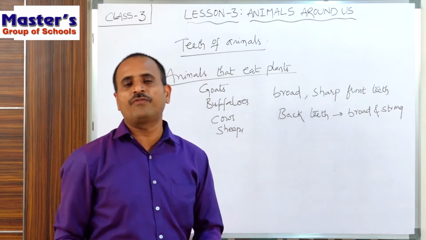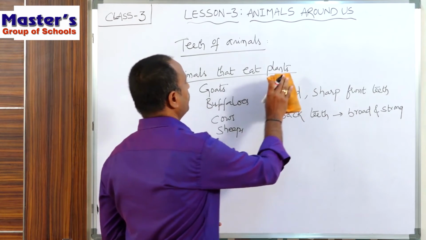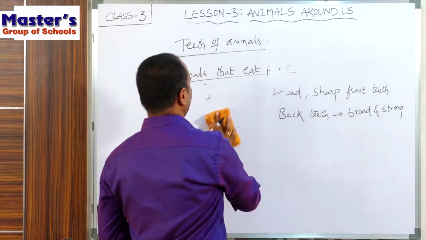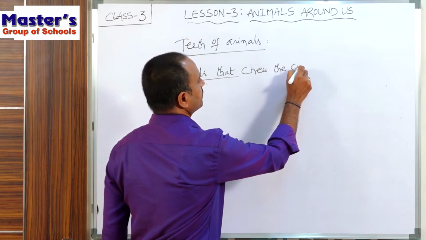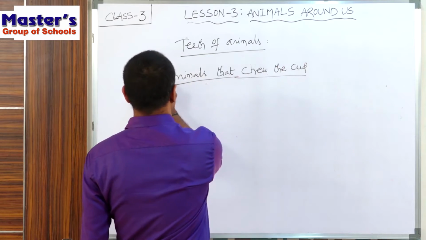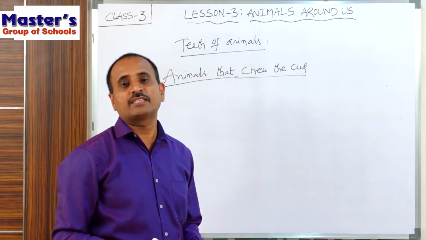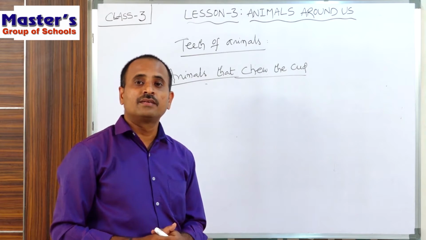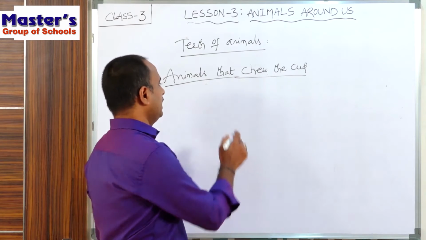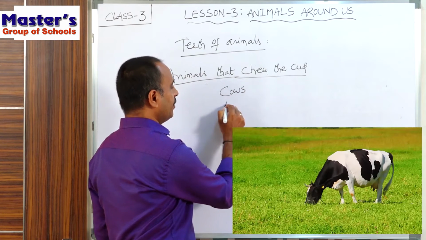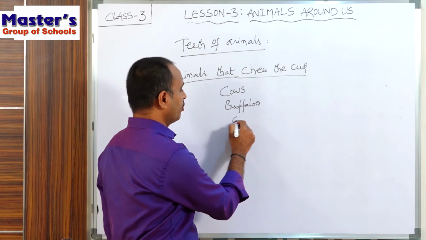Now see the second type of animals, that is, the animals that chew the cud. Children, if we consider some herbivorous animals, there are animals like cows, buffaloes and goats.